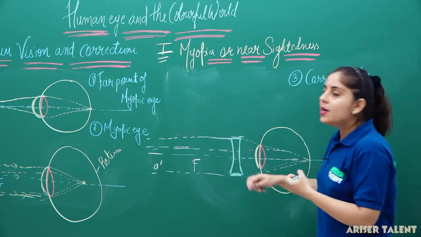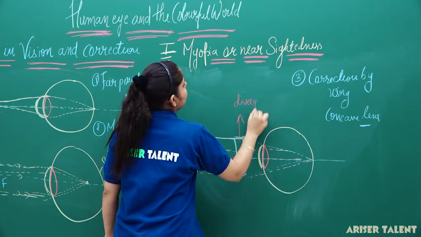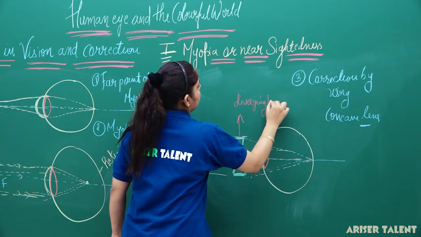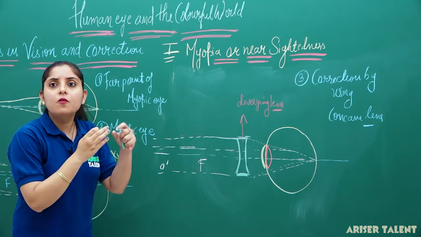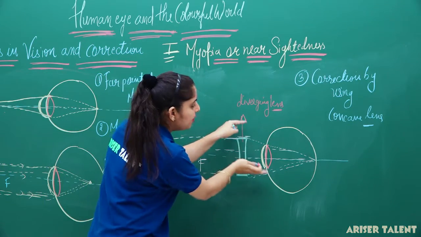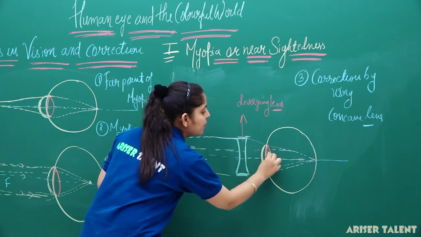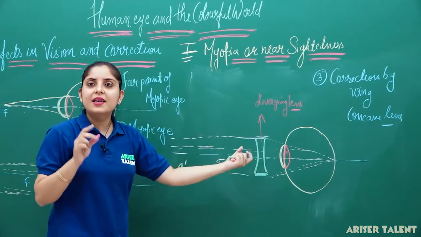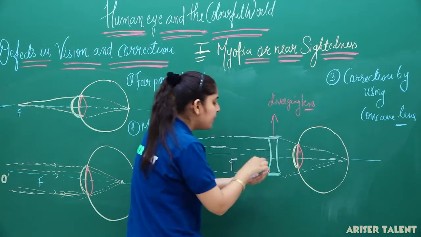So what I have used? I have just used the diverging lens here. This is the diverging lens. And this diverging lens, instead of converging, is going to diverge the light rays. If these light rays are diverging at this point, this is our convex lens, and the convex lens is again a converging lens. It is going to converge the light rays at a fixed point.